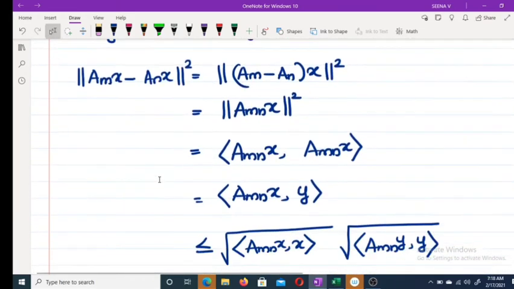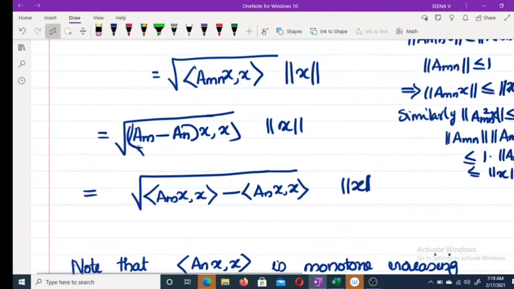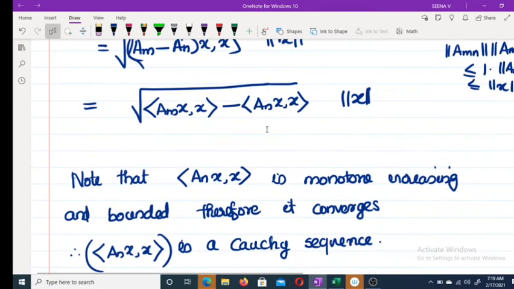minus A_n x whole square is less than or equal to this one. But this value is actually inner product of (A_m minus A_n)x, x. So this is root of inner product (A_m minus A_n)x, x into norm of x, and this is root of inner product A_m x, x minus inner product A_n x, x, norm of x.